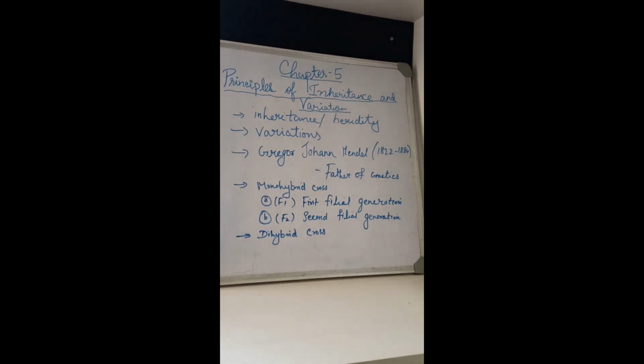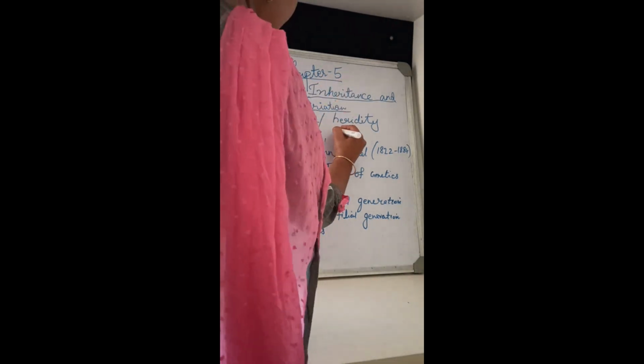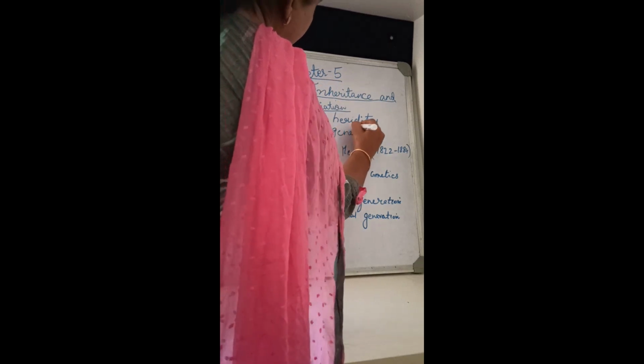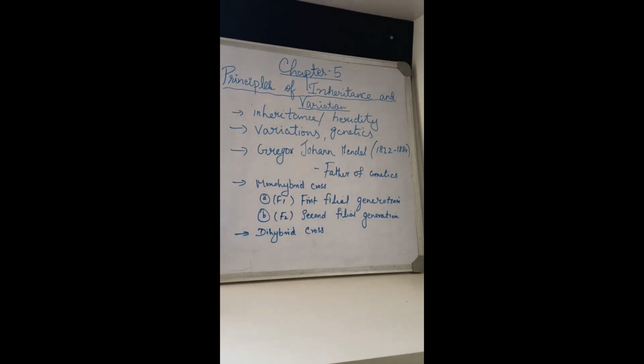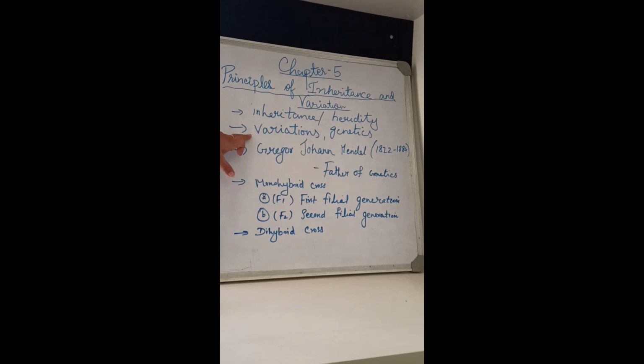Then the next term is genetics. What is meant by genetics? Genetics is a branch of science which deals with inheritance and variation. So I told three terms here: one is inheritance, second variations, third genetics.